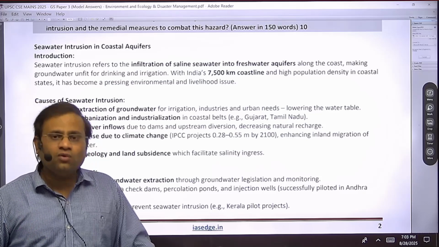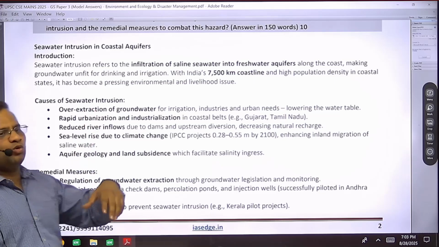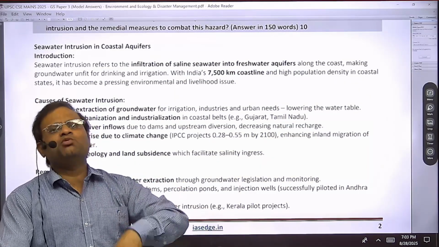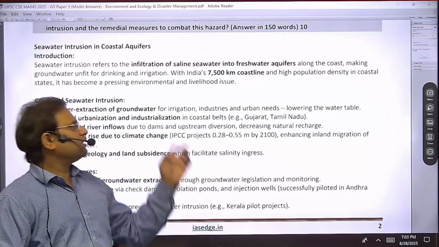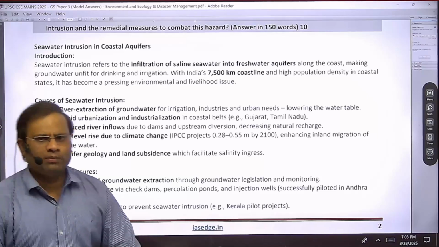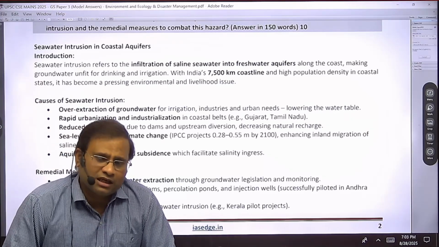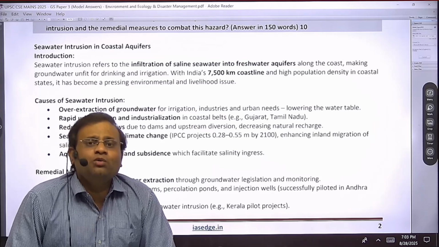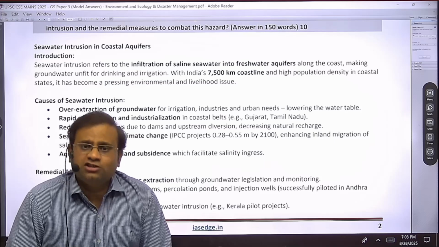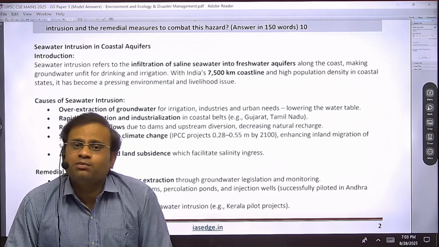Now you can ask, what is the role of urbanization? Same thing. As urbanization boosts up, definitely the sucking of the groundwater table gets boosted up. So again it will trigger the first point. Similarly, industrialization. In industries, many chemicals are used. So the chemicals and the waste products of the industries could bring in some salts. So dumping of the industrial waste may lead to the addition of salt into the soil. So that can create a problem.